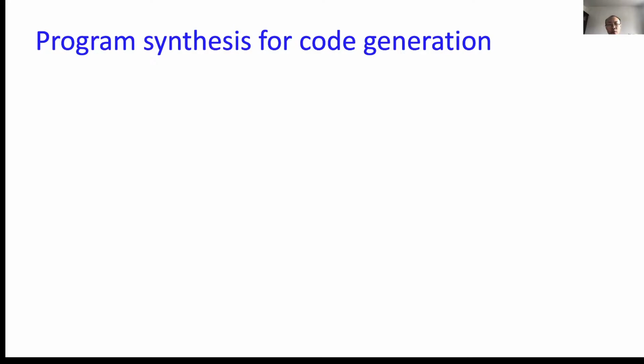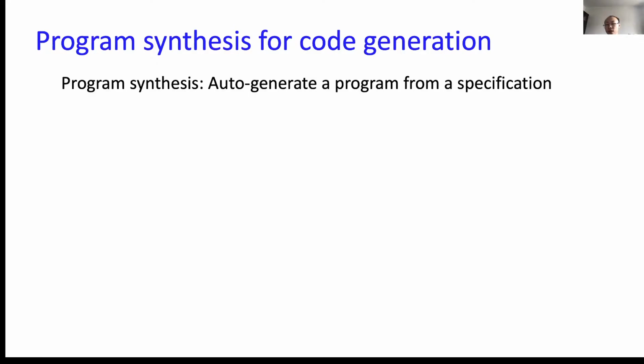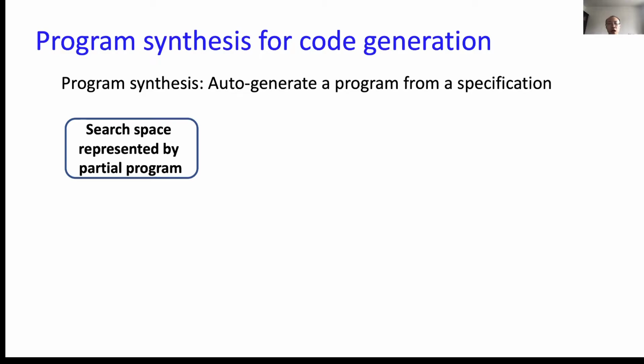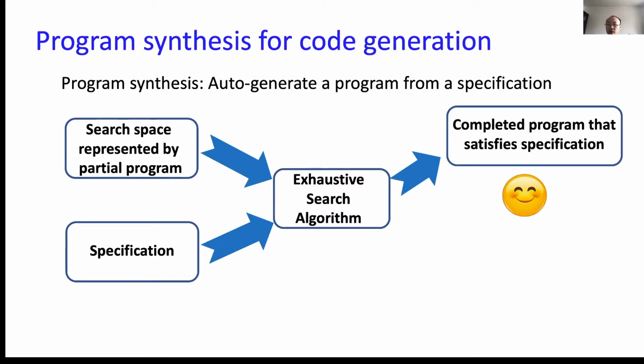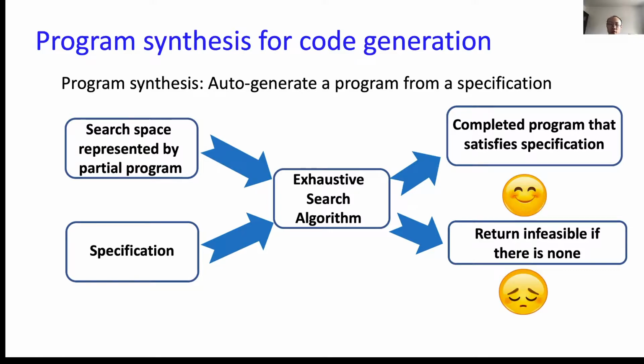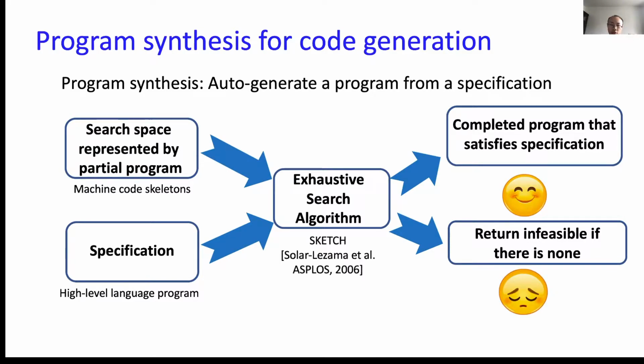At a really high level, program synthesis is to automatically generate code that satisfies a specification. A program synthesis engine takes two inputs. The first one is the search space represented by the partial program and the second one is the specification. Then both of them will be fed into an exhaustive search algorithm to output the completed program that satisfies the specification or return infeasible if there is none. In our project, we use the search space to represent the machine code skeleton, use the specification to represent the high-level language program, and the program synthesis tool we use is Sketch.